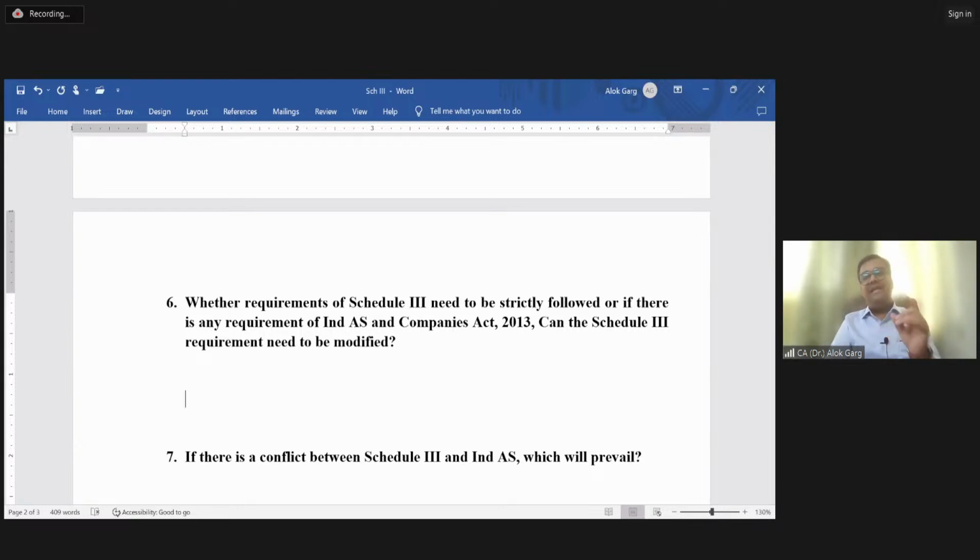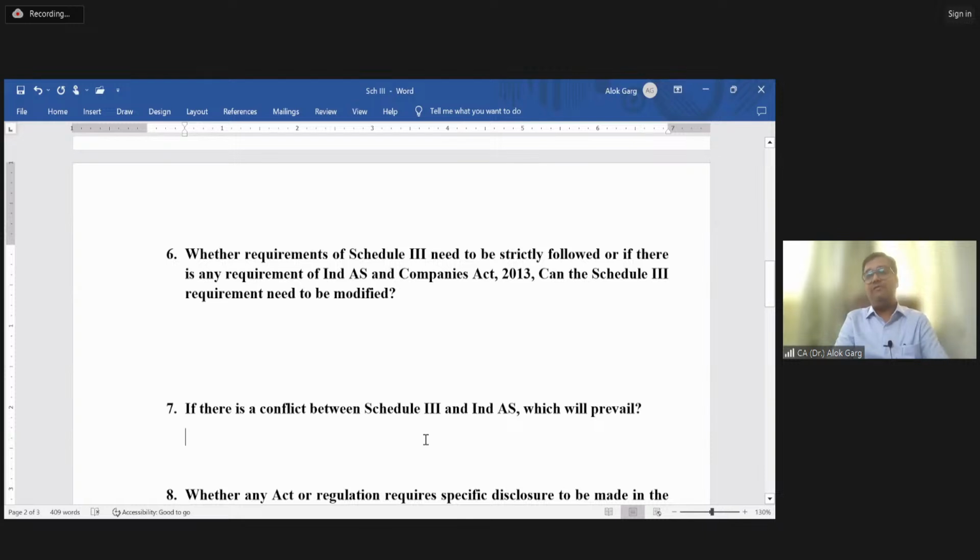If Schedule 3 is saying X, whereas Ind AS and the Companies Act are saying Y, can this X be modified to Y? Or let me ask the seventh question first.